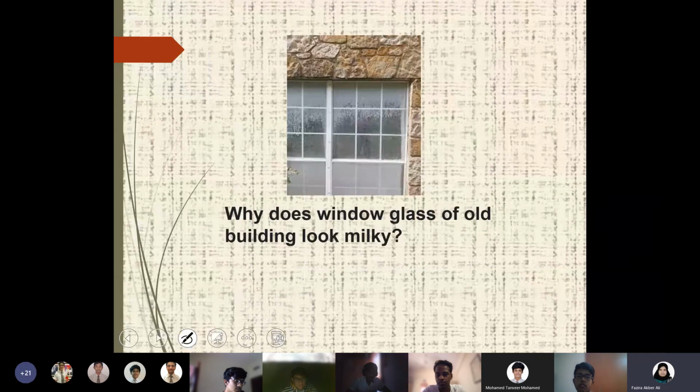Another important question: why does window glass of old buildings look milky? That also you might have noticed. Very old buildings have a milky appearance on their glass. Why? Anybody? After learning so much about glass and amorphous solids.